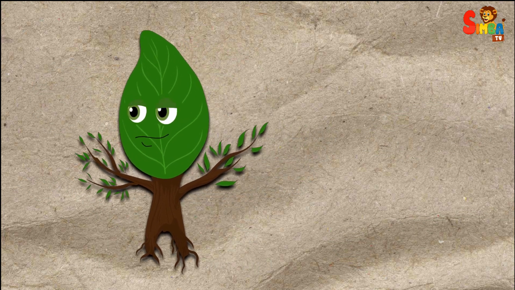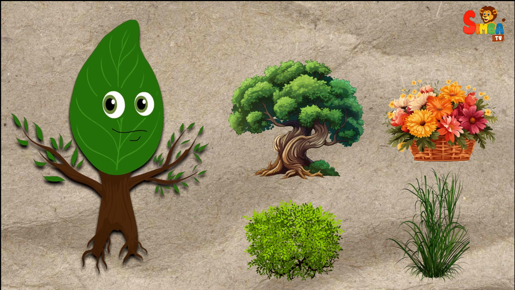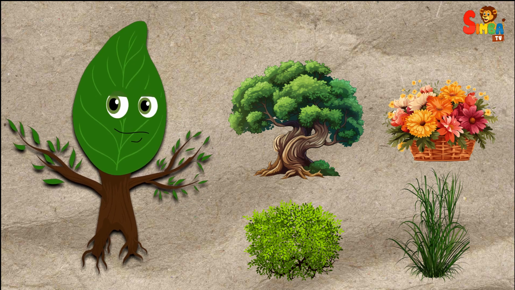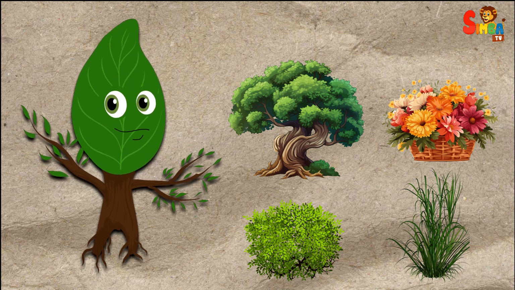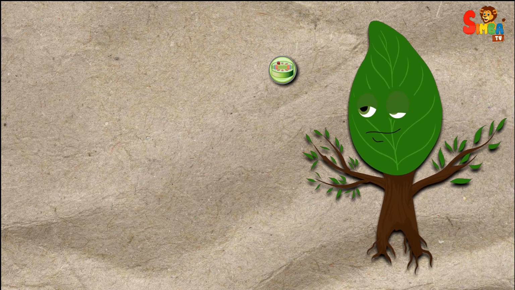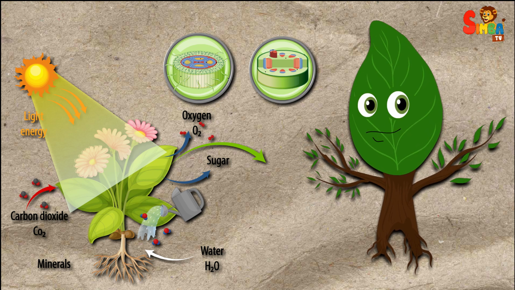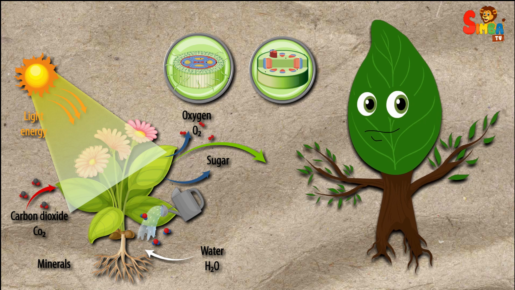They come in various forms, including trees, shrubs, grasses, and flowers, and can be found in almost every environment. Key features of plants include cell structure. Plants have cell walls made of cellulose, chloroplasts for photosynthesis, and large central vacuoles for storage.